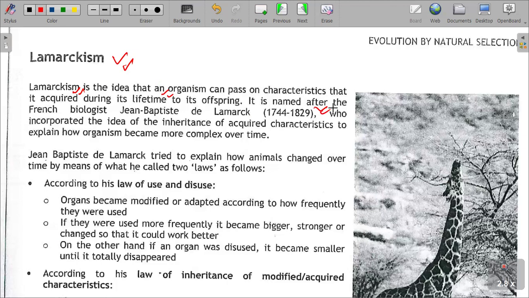Also take note, in multiple choice questions we do have questions which will ask you to identify the years when the theory was published. Lamarck's theory tried to explain how animals changed over time by means of what he called laws. These laws we can also define as his principles, the definition of his theory.